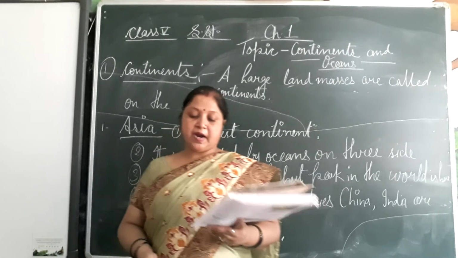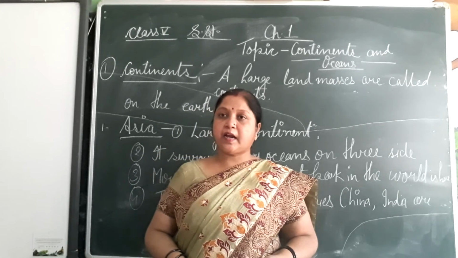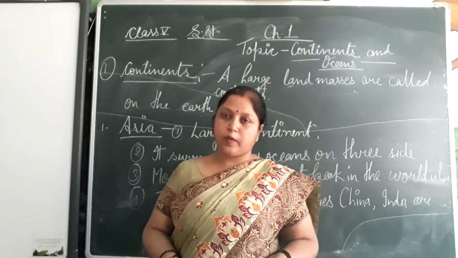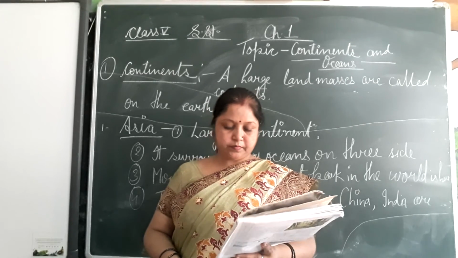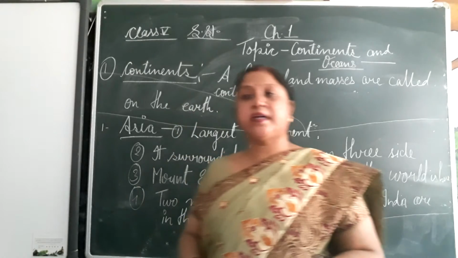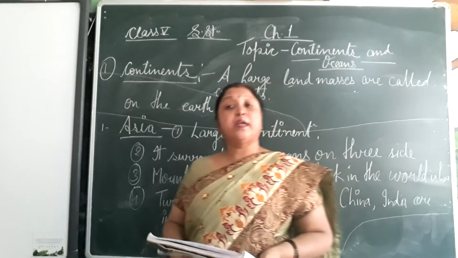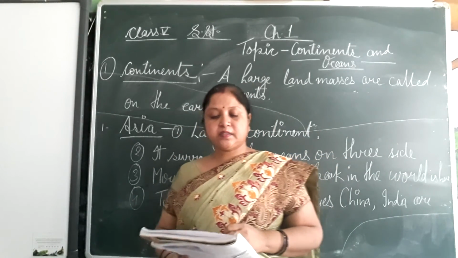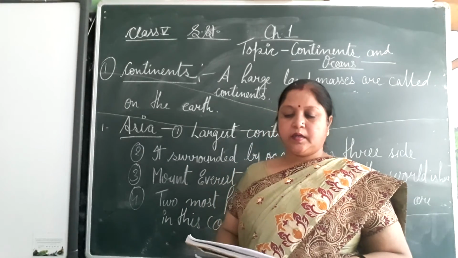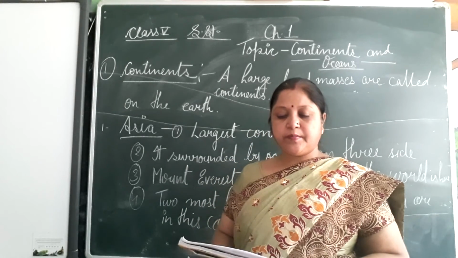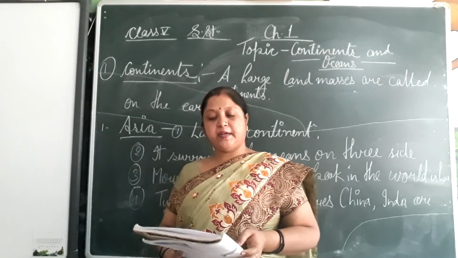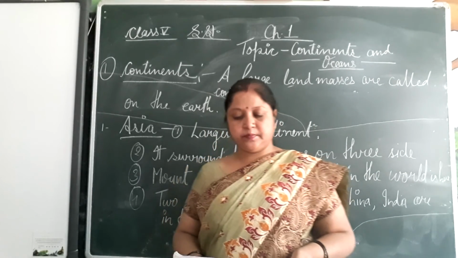It is bounded by the Arctic Ocean in the north, Atlantic Ocean in the east and Pacific Ocean in the west. Next continent is South America. South America is the fourth largest continent in the world. It is surrounded by ocean on all sides. Understand? The famous Amazon rainforest, the world's thickest forest, is located in South America.